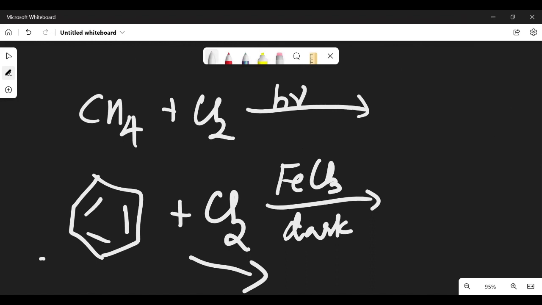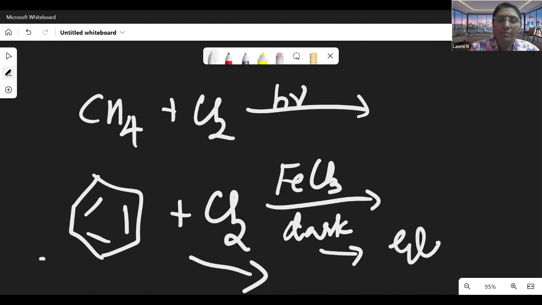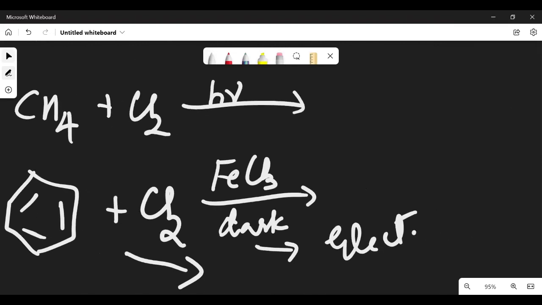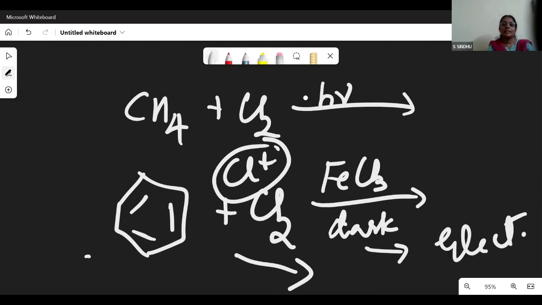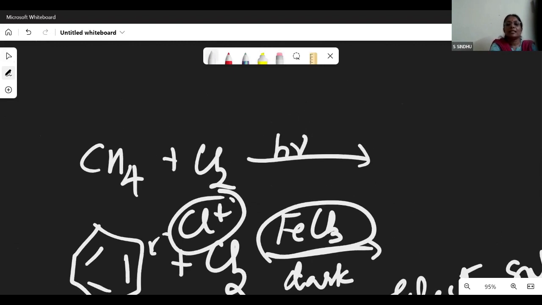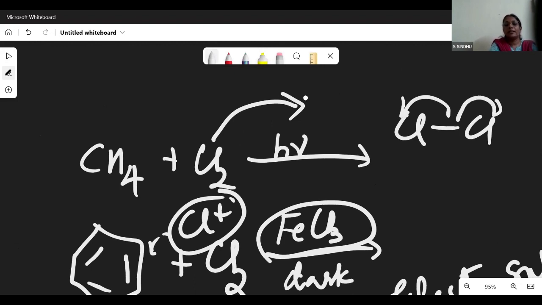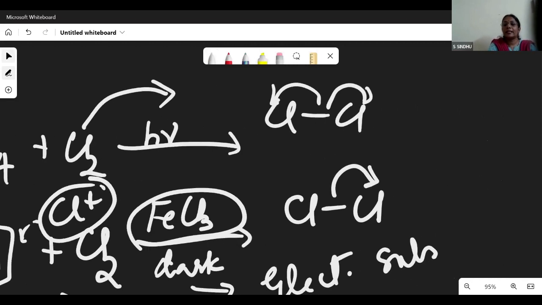Whereas here it undergoes electrophilic substitution. FeCl3 will abstract the Cl minus ion, madam. Yes, it will form FeCl4 minus. So the electrophile formed will be Cl plus here. The electrophile is generated in the presence of Lewis acid catalyst, whereas in presence of light it undergoes homolytic fission. And here it is a case of heterolytic fission of chlorine, and that is getting attached to the electron deficient ferric chloride.